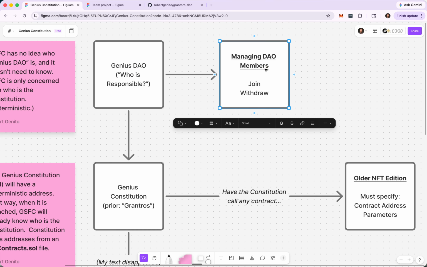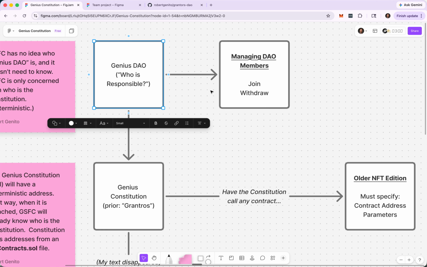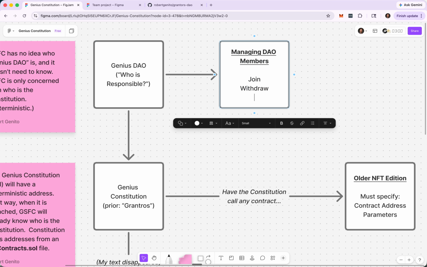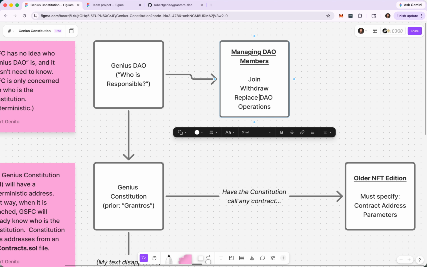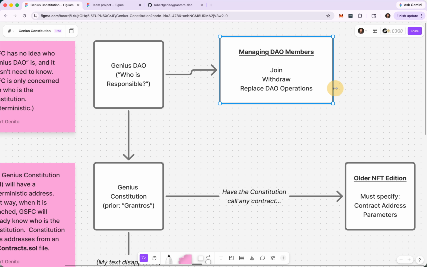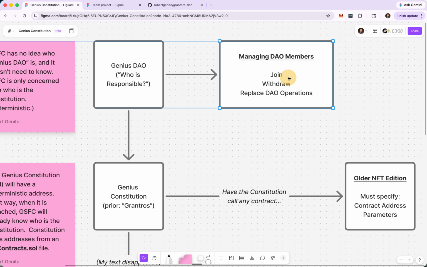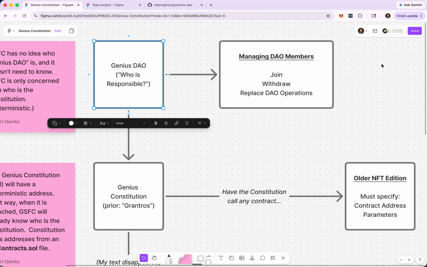So the DAO will always, whatever DAO is used in the future, replace the government operations. Let's call this replace DAO operations. All of that functionality will live in the DAO itself. So remember, DAO is the governing body.